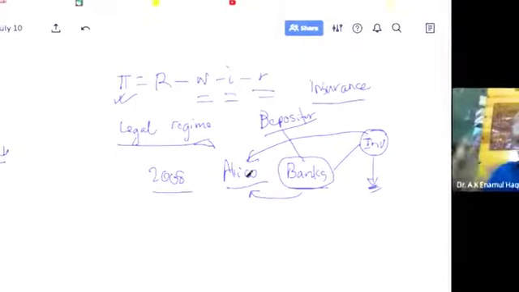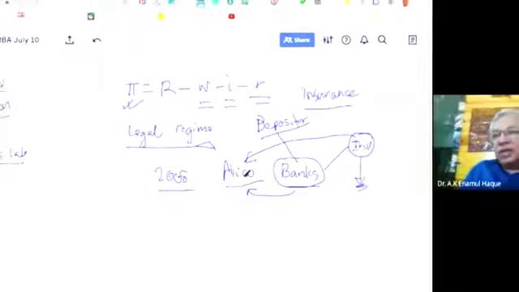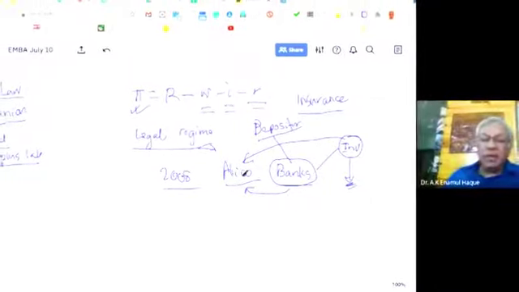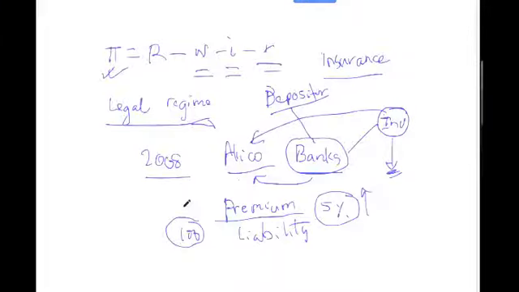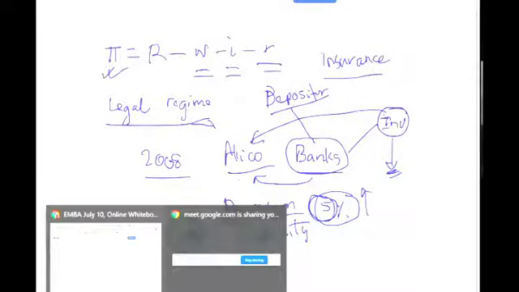So when an insurance company calls for bankruptcy, you should realize the economy is in major trouble, because insurance company bankruptcy means they understood that claims are bigger than what they thought. So it is total premium income against total liability payment, and once liability payment becomes higher and higher, because this number has changed, obviously the insurance company will declare bankruptcy. So remember, it is a very difficult scenario around the world, not just in Bangladesh.